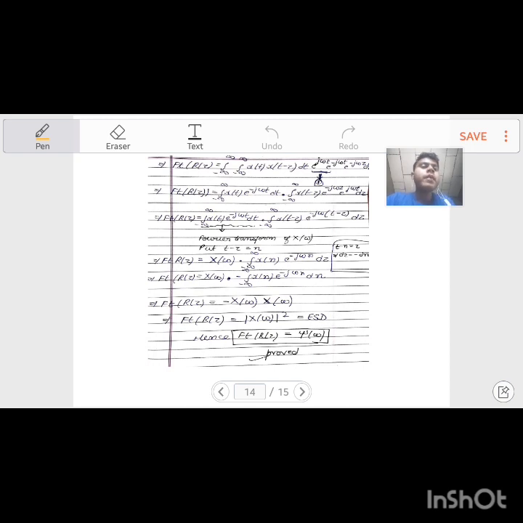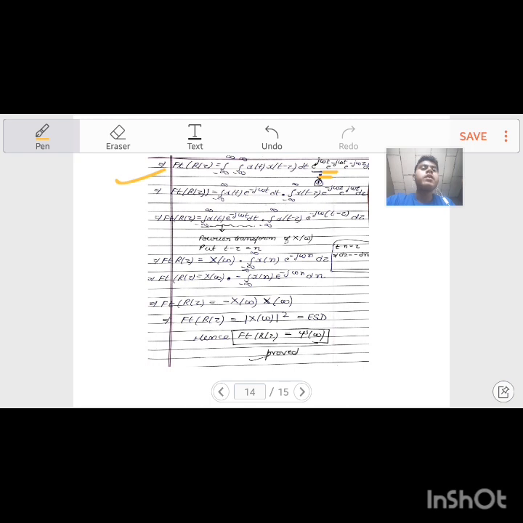Now I am making a modification to the equation: I am adding the term e to the power j omega t multiplied by e to the power minus j omega t. On adding this, the original equation does not change. Hence the new equation I am rewriting as FT r tau equals integration from minus infinity to infinity, again integration from minus infinity to infinity x of t x of t minus tau dt, e to the power j omega t multiplied by e to the power minus j omega t, and again e to the power minus j omega tau d tau.